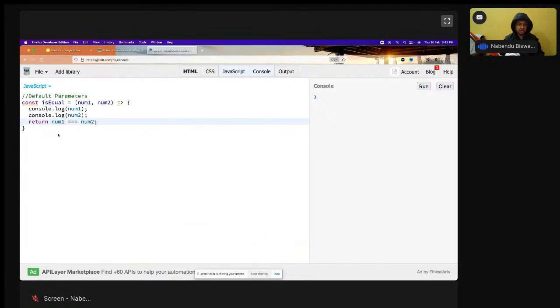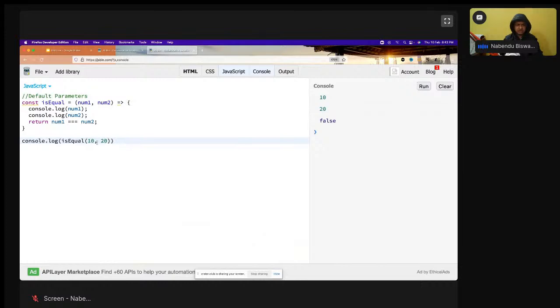Okay, and console.log of isEqual of 10 comma 10. It's a normal thing, normal function. I'm just passing two variables, and I'm checking whether they are equal or not. So if I run it, then I'm taking this console log also and printing it. Num1 10 equal to 10. Yeah, it is true. So if I pass 20, then it is false.